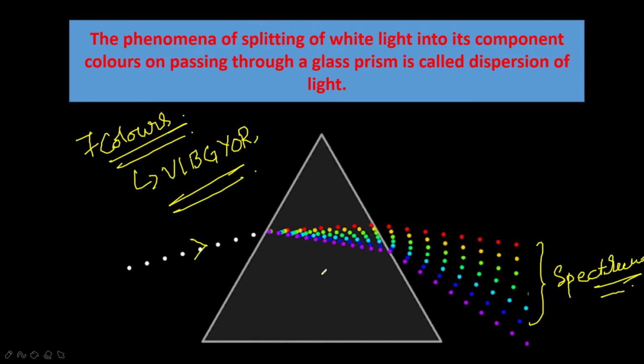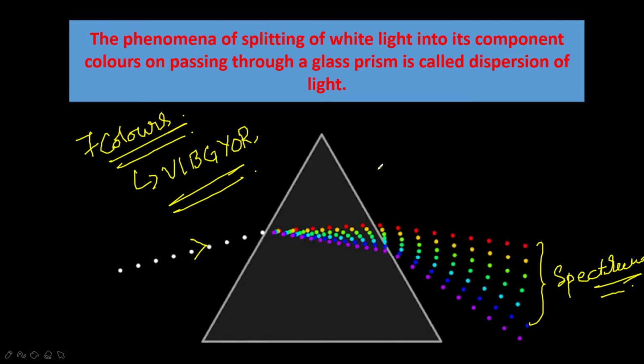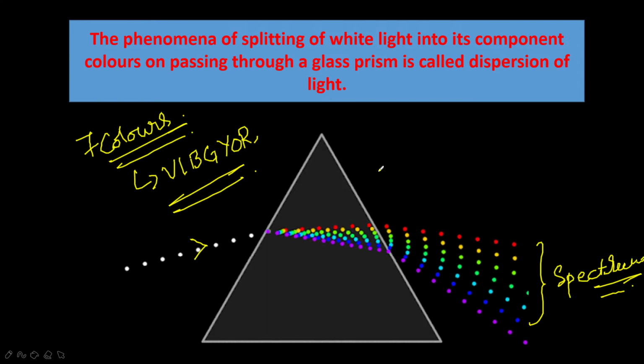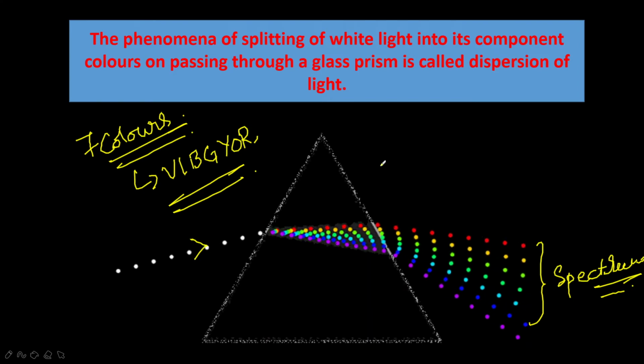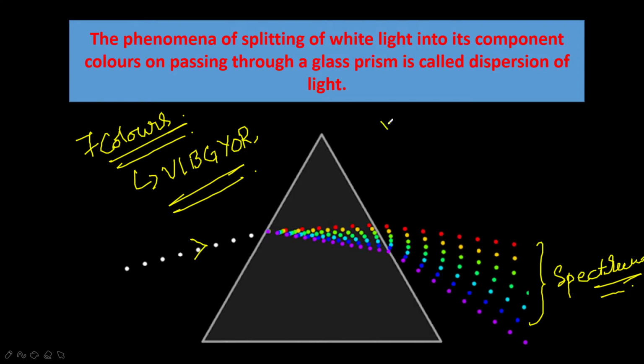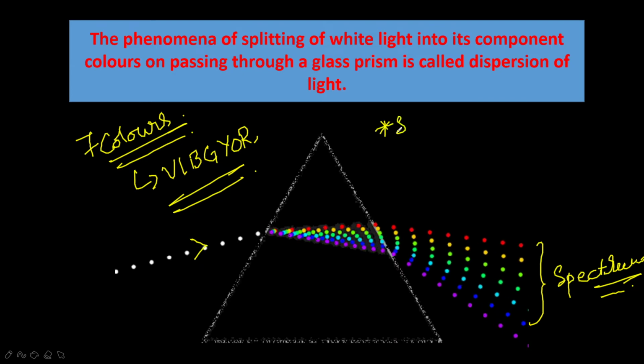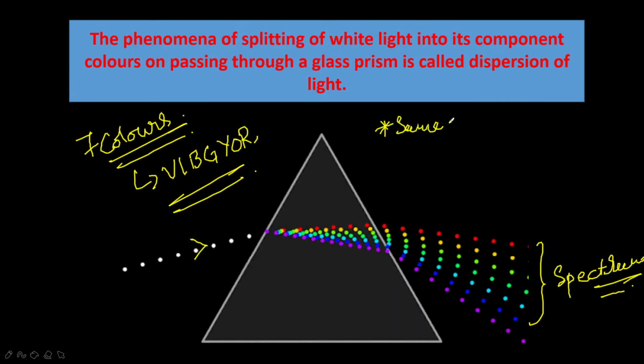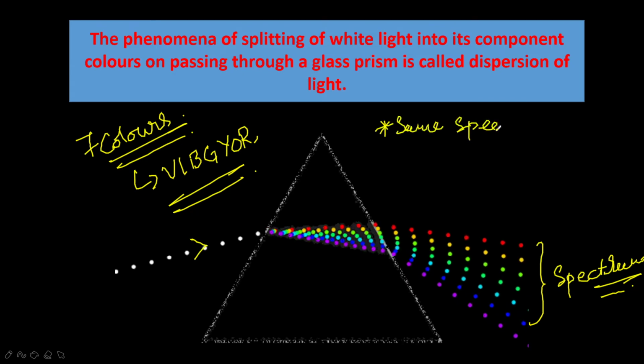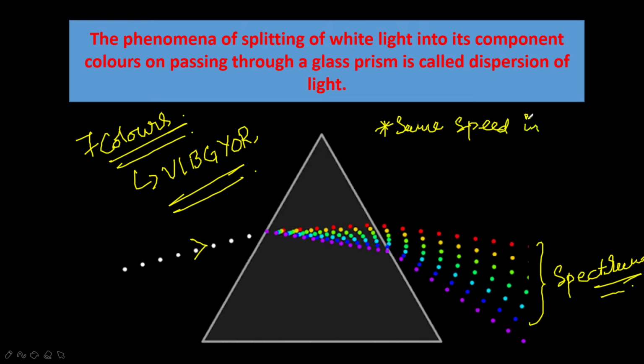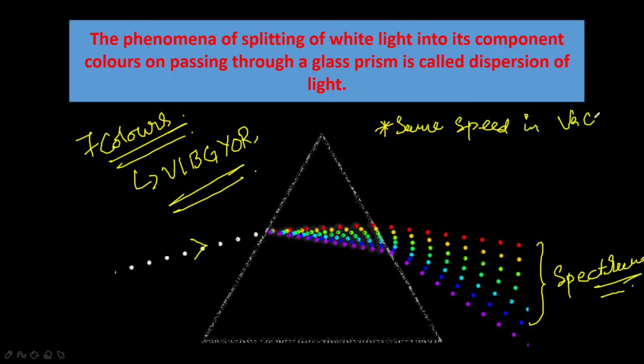The speed of light in vacuum and air is the same for all colors.